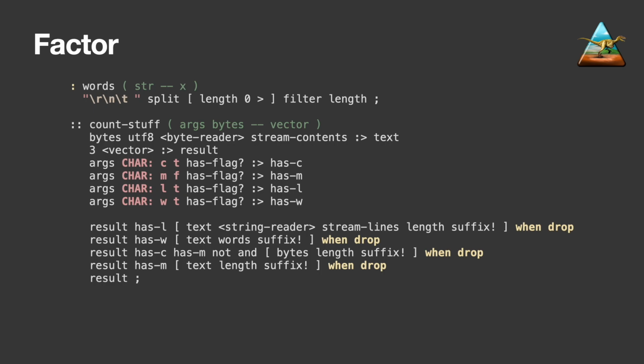Suffix appends to the list and returns it, which is why we have drop at the end of each of the lines. That does mean that on the second last line the drop could be omitted since we add result to the stack at the very end anyway. The code in the quotations in the last block is what actually does the counting, and I think it's fairly straightforward to read. There isn't really much code at all to do what we want.